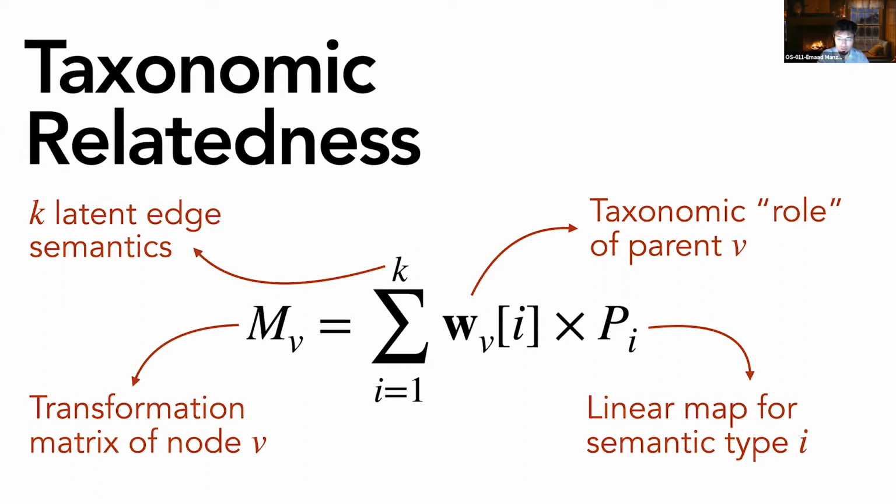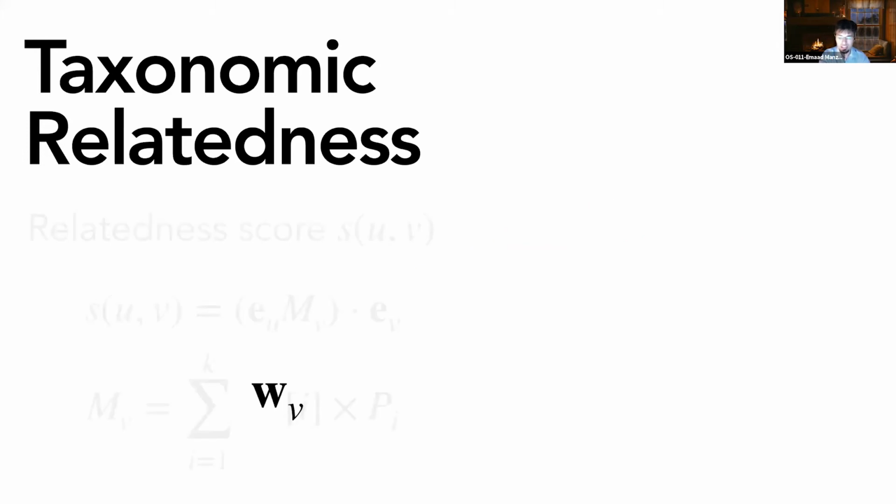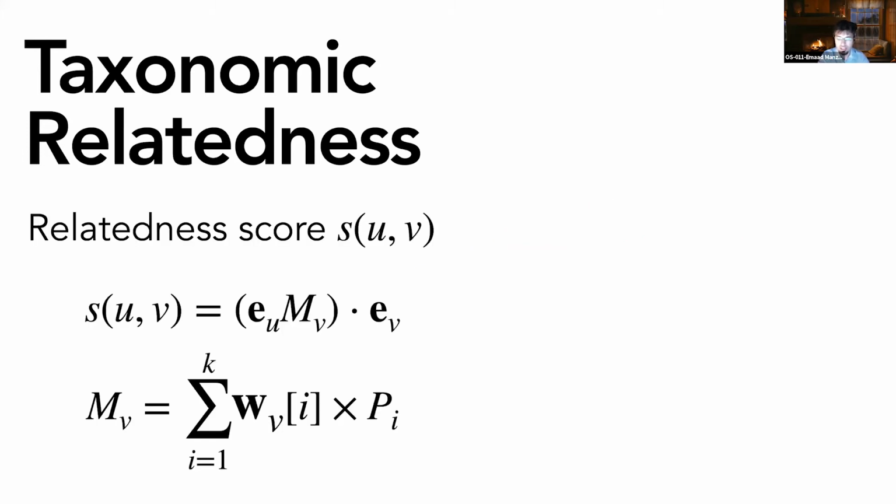And since we expect similar nodes to have similar outgoing edge semantics, we in turn define this taxonomic role as a learnable function of the node's feature vector. And that completes the specification of our taxonomic relatedness score.